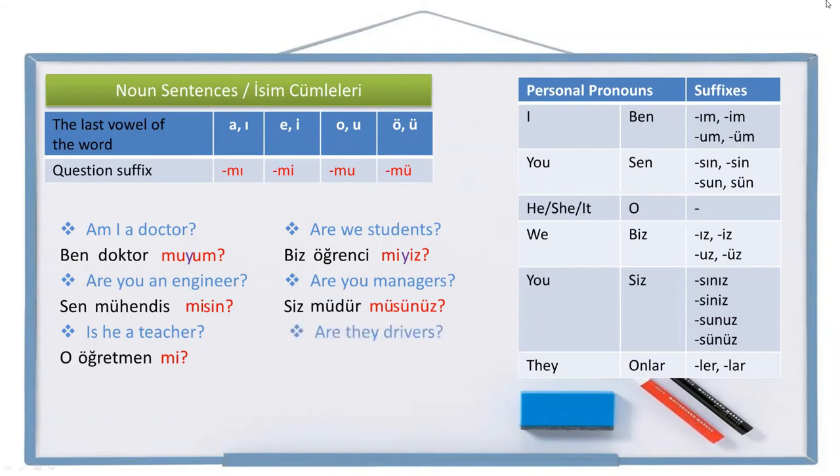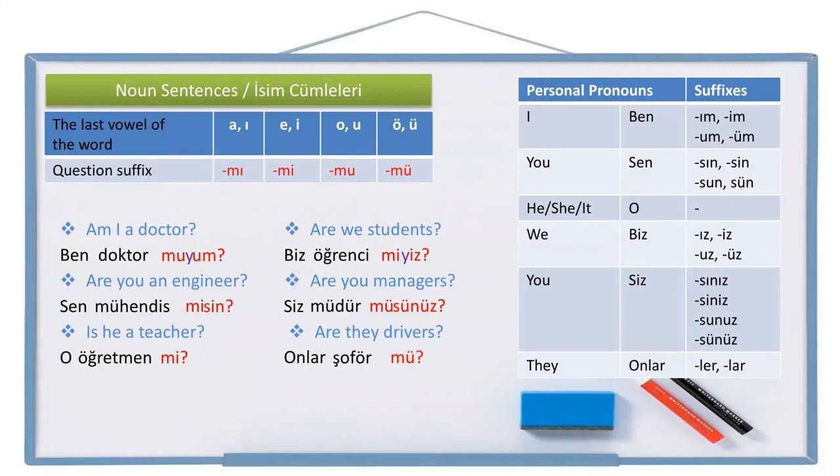And the last one. Are they drivers? Let's write it. They, onlar. Driver, şoför. Question suffix. And we don't need a personal pronoun suffix, just like in the example for o. So for o and onlar, we don't use any personal pronoun suffix in the question form. Are they drivers? Onlar şoför mü?